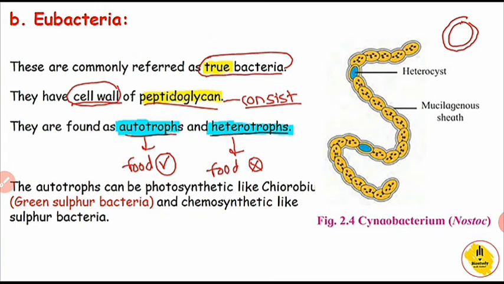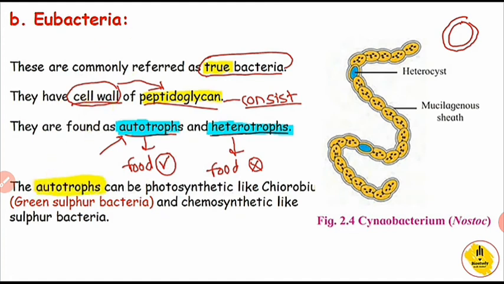First is true bacteria with a peptidoglycan cell wall, meaning sugar and amino acid, and autotrophic and heterotrophic modes of nutrition. That is, food material is synthesized by them, or some are heterotrophic, depending on others, as food cannot be produced by them.